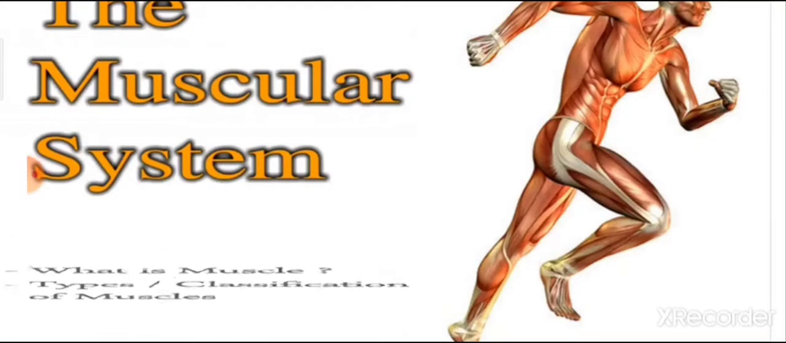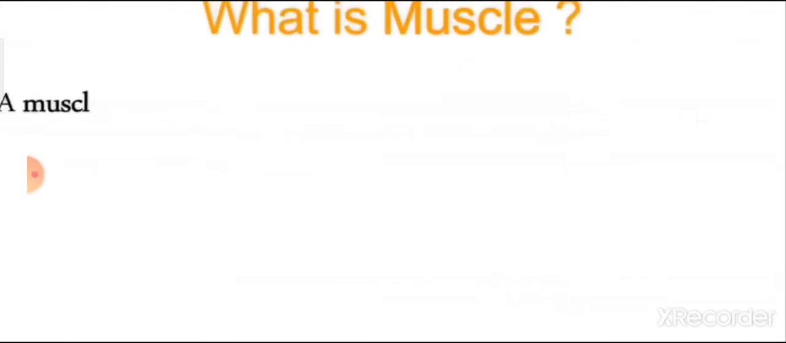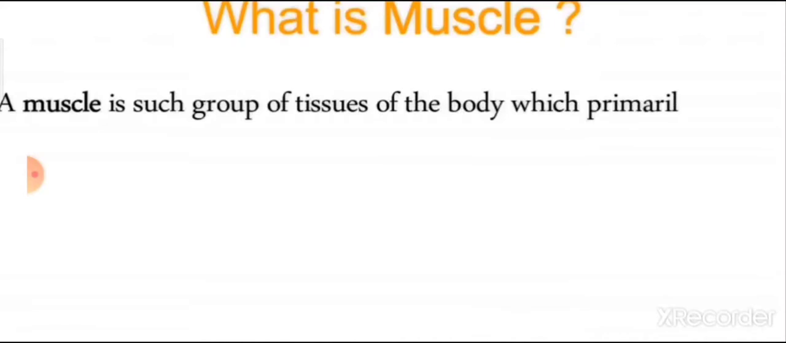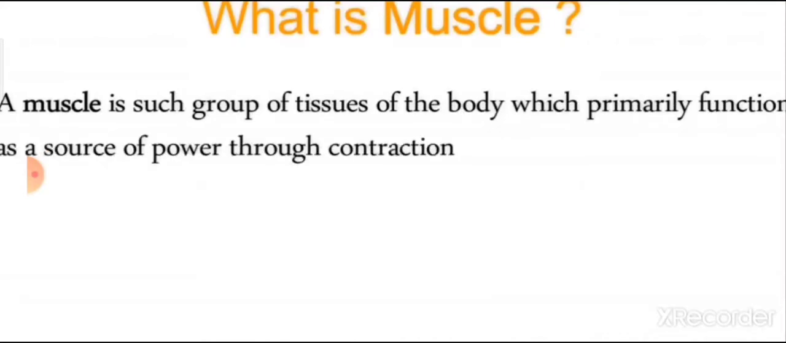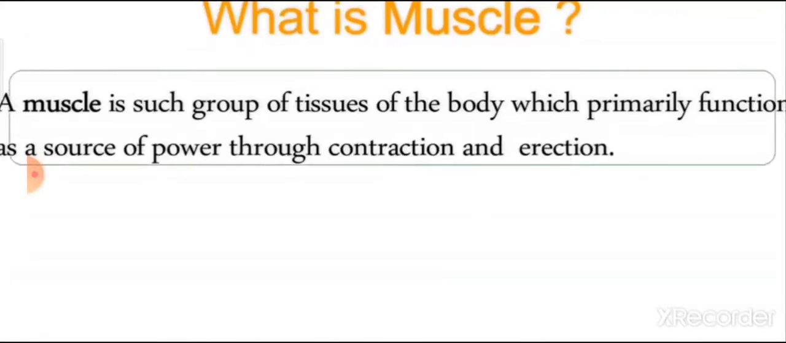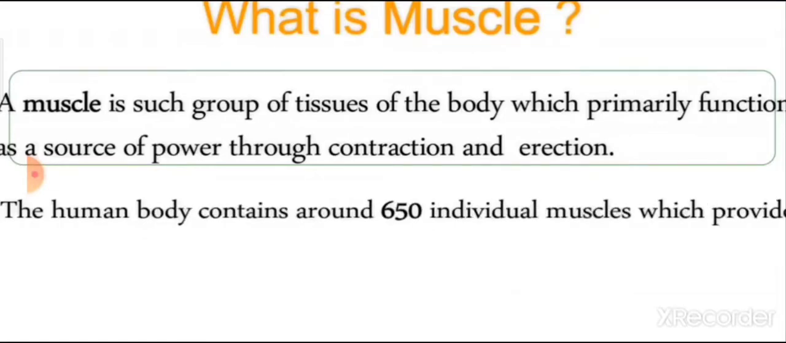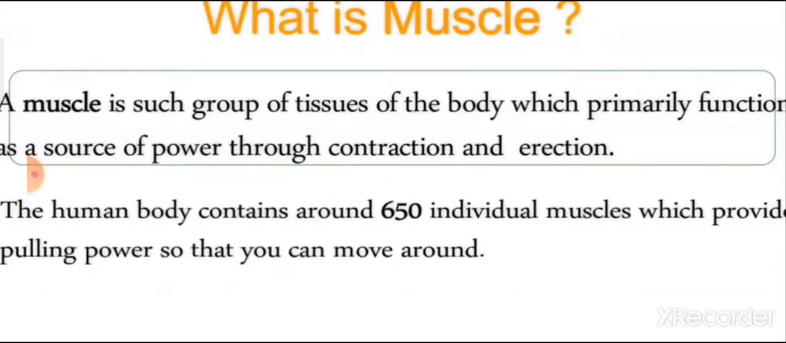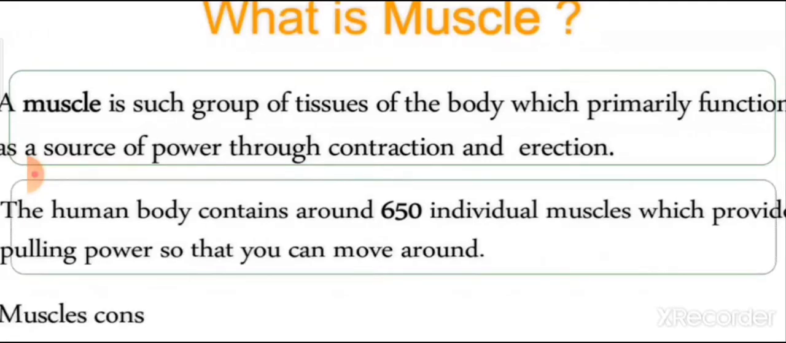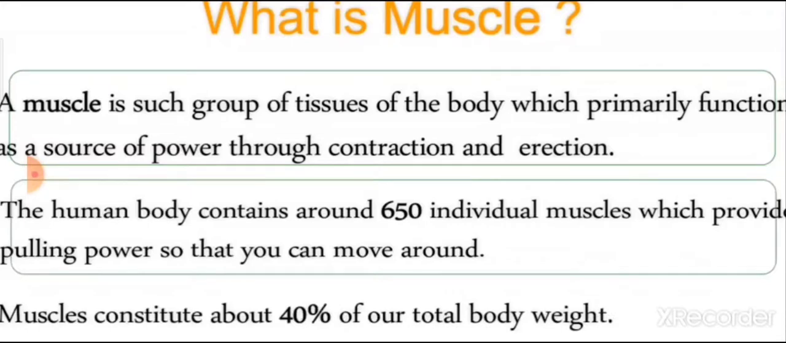Now, what is muscle? A muscle is a group of tissues of the body which primarily function as a source of power through contraction and erection. It means the basic function of muscle is to generate power. The human body contains around 650 individual muscles which provide pulling power so that you can move around. Muscle constitutes about 40% of our total body weight.